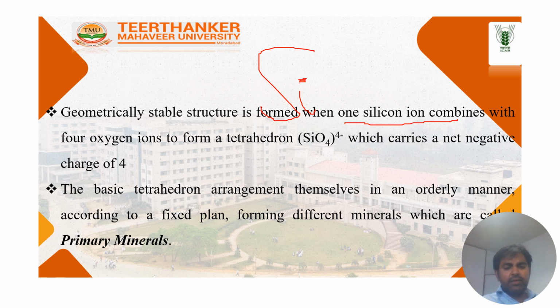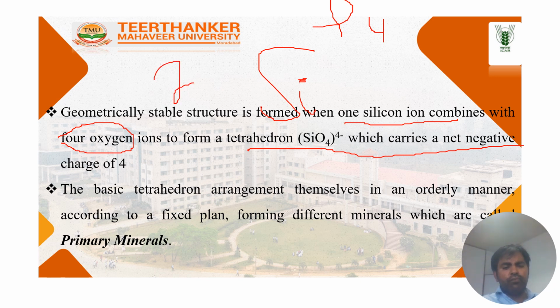Here you can see four oxygens, which carry negative charge, and one silica containing a plus 4 charge. So minus 2 into 4 is equal to minus 8, and plus 4 and minus 8 gives minus 4. That is why it always carries a negative charge in comparison to SiO2.